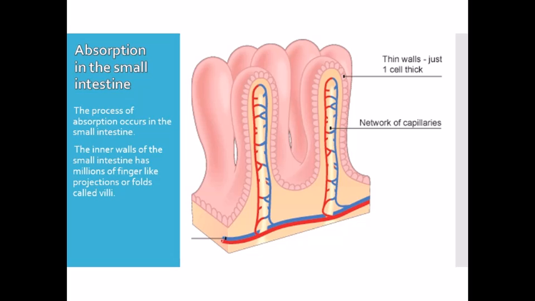Now here we'll discuss absorption in the small intestine. As we have discussed, absorption and digestion of food is completed in the small intestine. After digestion, this food is absorbed by the walls of the small intestine. The inner wall of the small intestine has millions of finger-like projections called villi, and each villus has a network of thin and small blood vessels called capillaries. These villi give the inner walls of the small intestine a large area for the absorption of digested food.